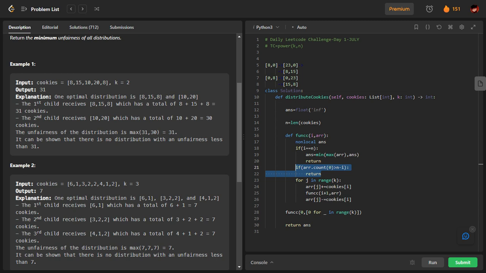That is the answer. I will again explain this. This is the only trickiest part. See, this tells me the number of children without any bags, and this tells me how many bags are yet to be distributed. So if I'm at 10, that means I have 3 bags yet to be distributed, including 10. If I have 4 children without any bags, but there are only 3 bags to be distributed, then we cannot proceed with that solution, because even if we issue 3 bags to 3 children, definitely one child will go without any bag, right?